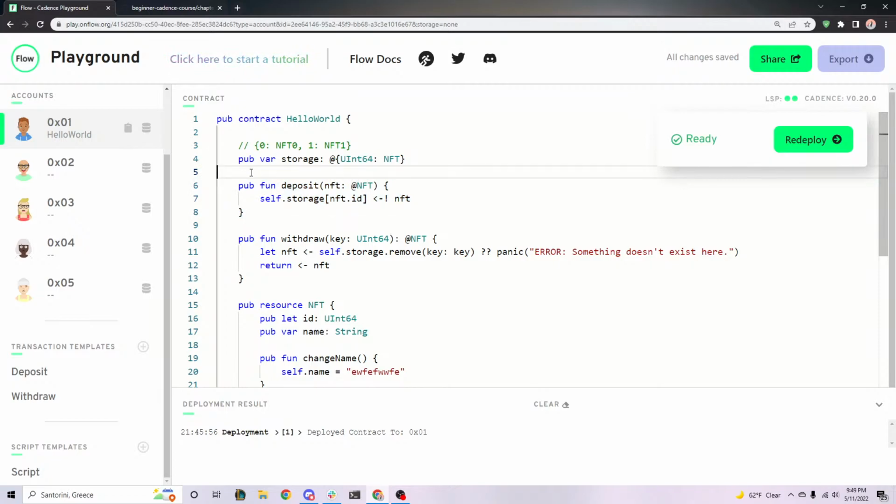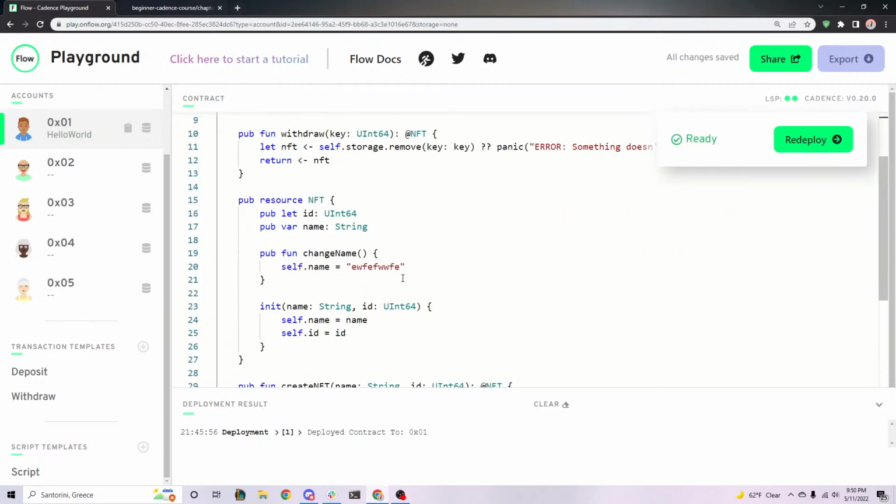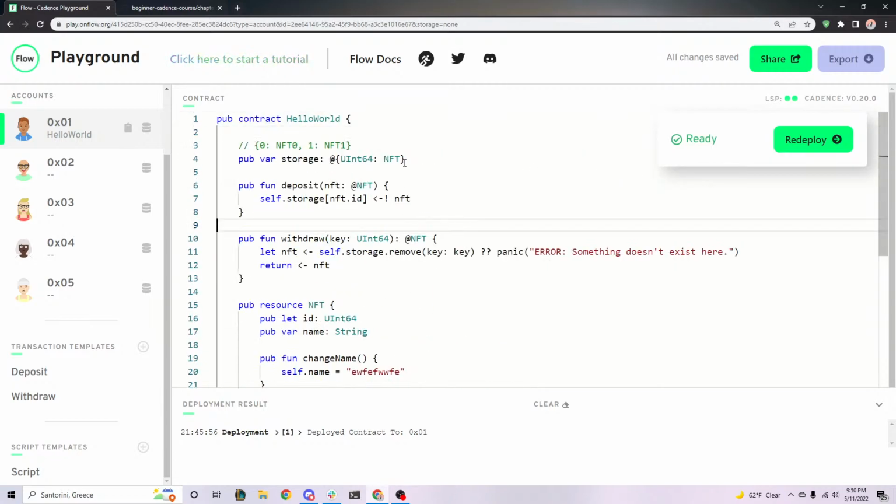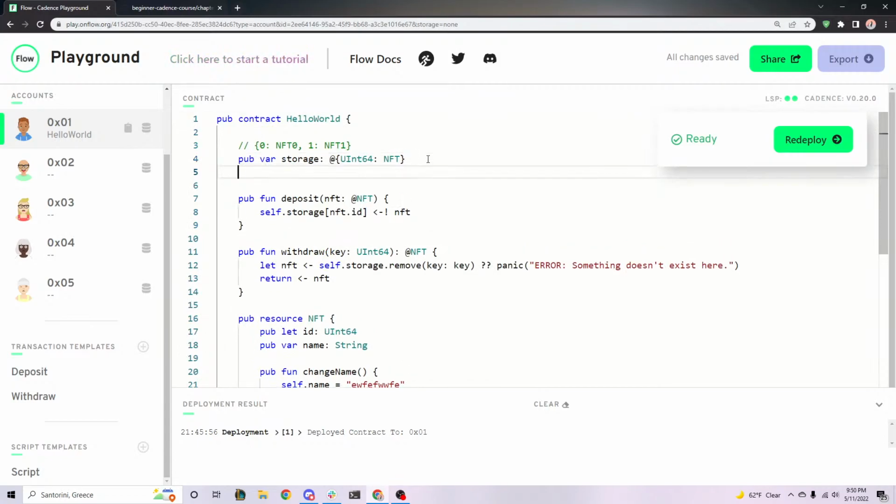It's bad for two reasons. One, why should we have to move resources around to read information about them? And two, in a real world scenario, I'm not allowed to touch your NFT. We'll get into that later, because it looks much different than this, obviously. But in a real world scenario, I can't just withdraw Raven's flunks. I have to get to them somehow without actually moving them around. So that's where references come into play. They allow us to look at an NFT without moving the location of the resource.